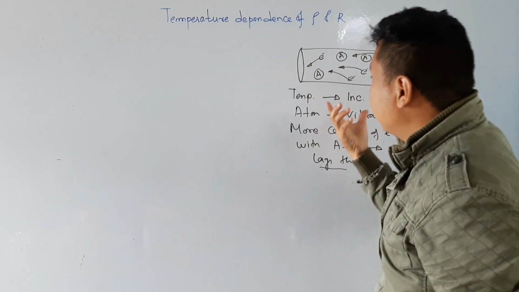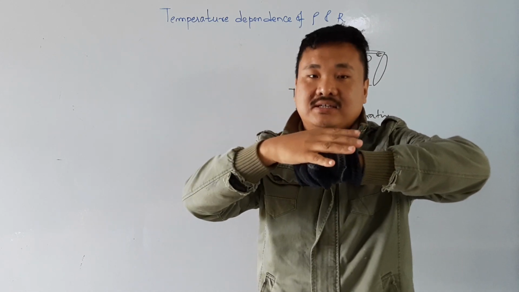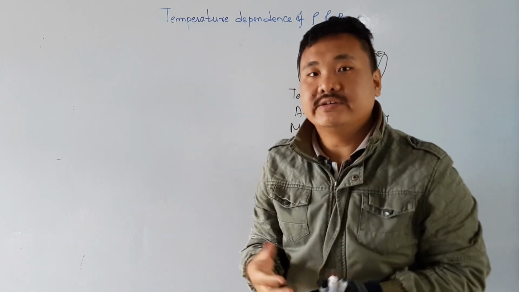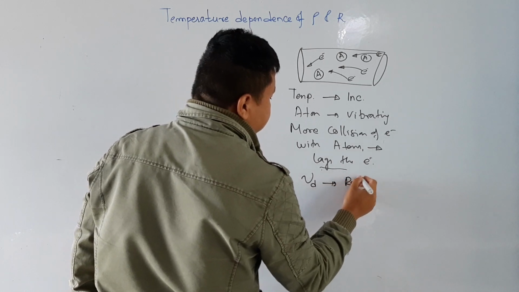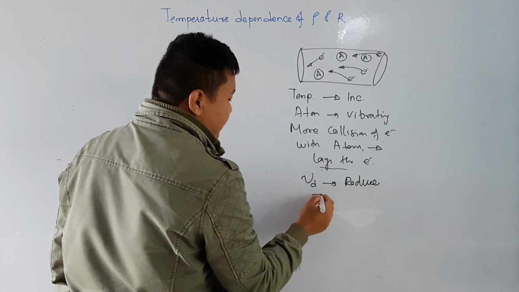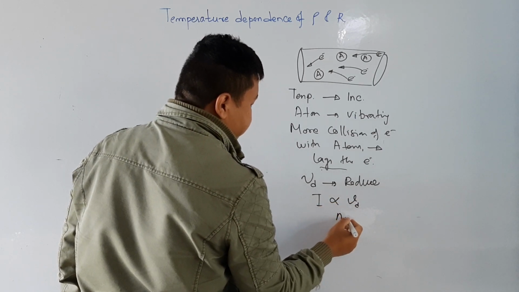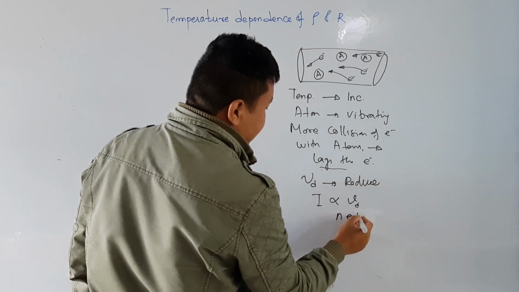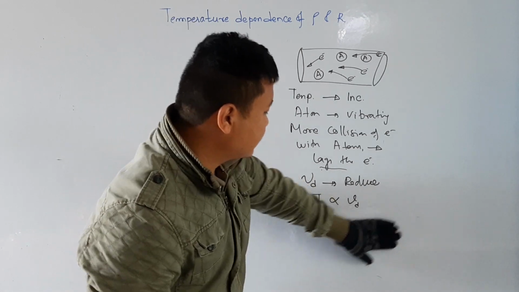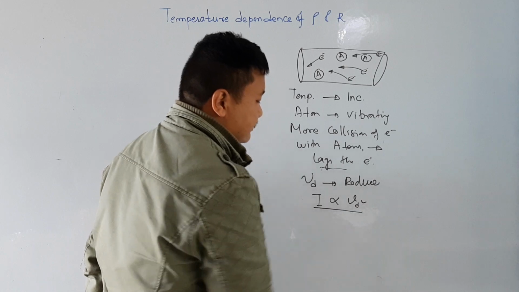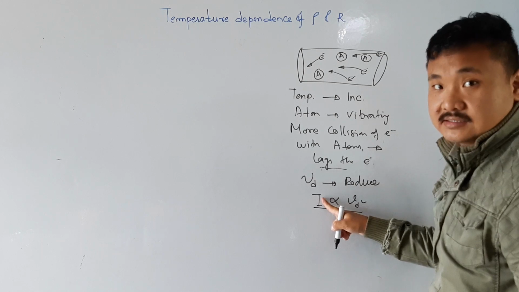That is why the current will decrease, because the electrons are not able to go easily, their drift velocity will reduce. Now, you know that current I is proportional to Vd, I is equal to neAVd, which is the formula of current. So this is proportional to drift velocity. It means that if the drift velocity of the electron decreases, the current will decrease.